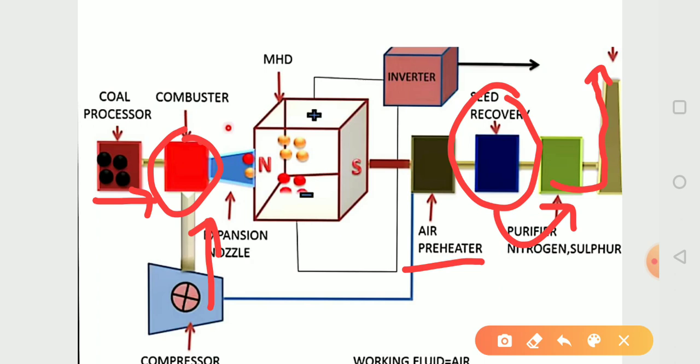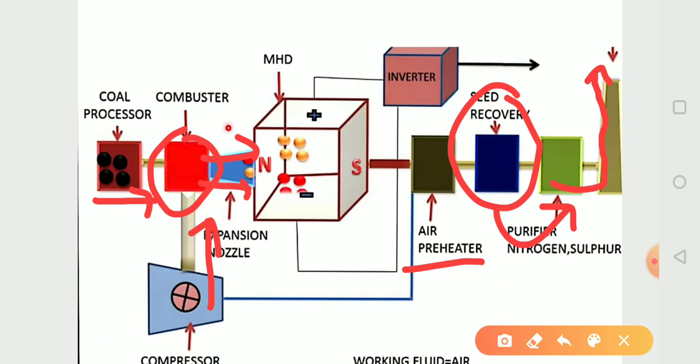Okay, after combustion takes place, the ionized gas goes from the combustor to the MHD generator, and here the ions go to their respective electrodes. The positive ions go to the positive electrode and the negative ions go to the negative electrode, and after this we generate DC power. For converting the DC power we use an inverter.